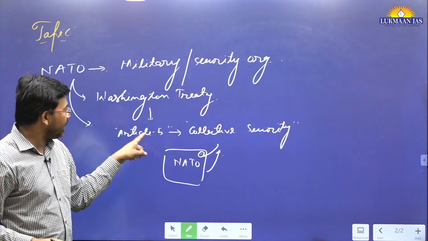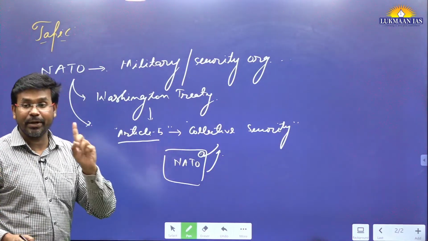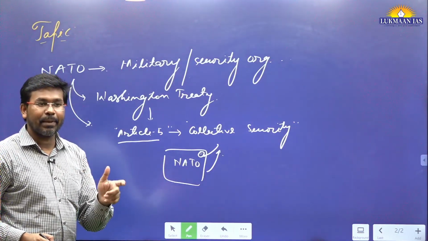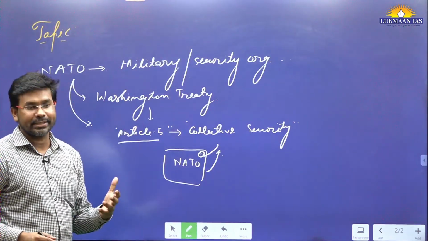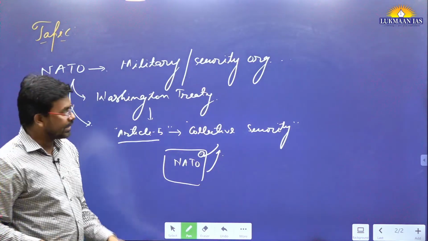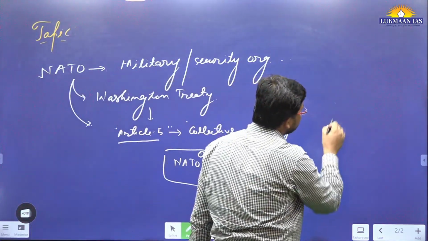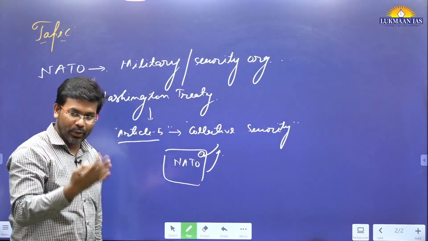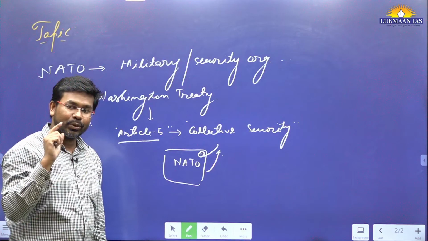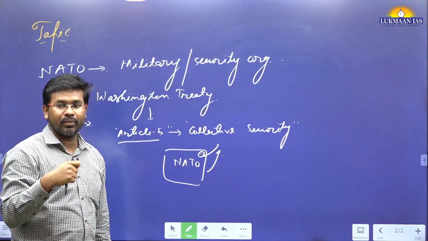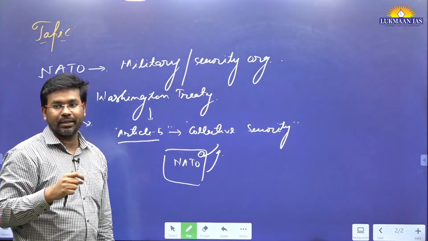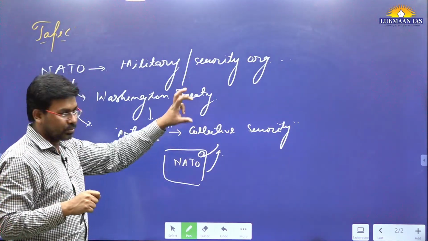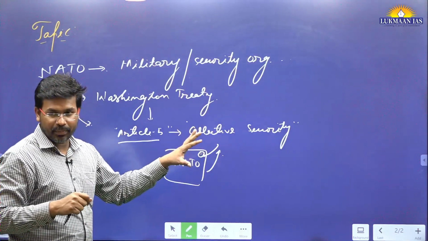And Article 5 was invoked for the first time by the United States of America after the attack by Osama bin Laden on the World Trade Center. We know there was an attack on the World Trade Center in the USA. After that, they attacked Afghanistan to root out terrorism from there.